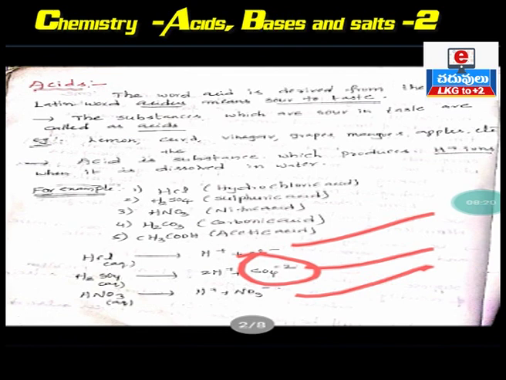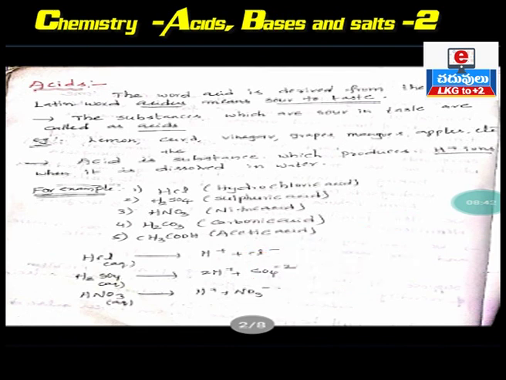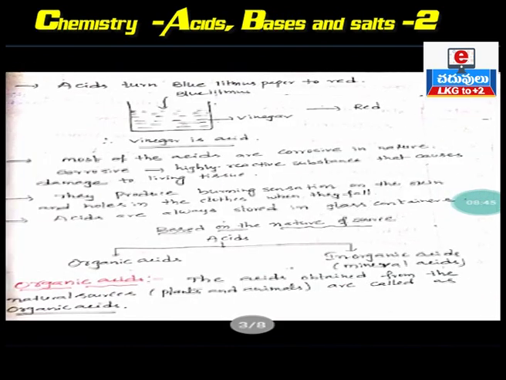Remember that. All acids contain hydrogen as the common element. That's why acids produce H plus ions when they are dissolved in water. So we have 2 definitions for acid. One is acids are the substances which are sour in taste, and next one is acids are the substances which produce H plus ions when they are dissolved in water. Clear? Here I have given some examples. You try to remember these acids. Clear? Next property of acids. Acids turn blue litmus paper to red.